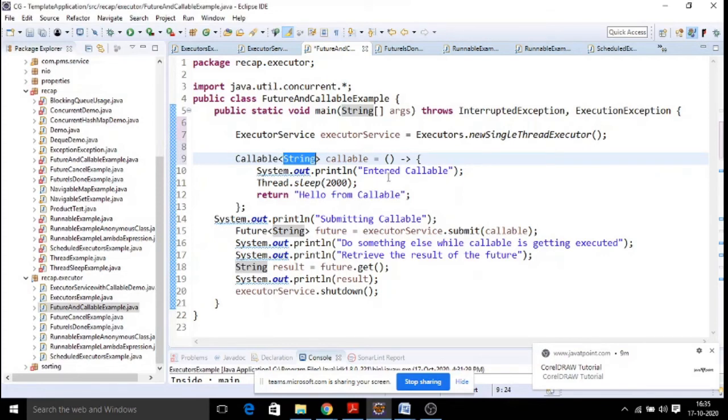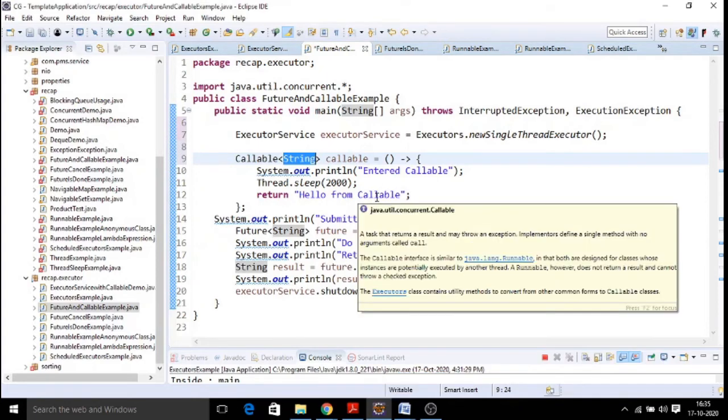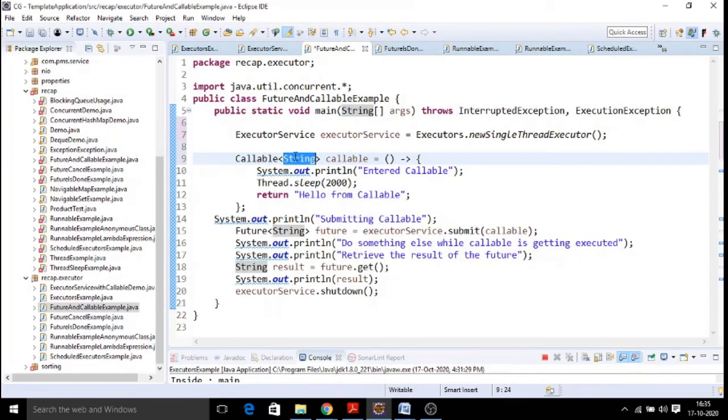Future means sometime later; once a thread's logic is completed, it will give the value, right? So that is the reason the name is given as the Future class here. After the thread has completed its execution, the result is stored in the future. That is the advantage of callable. Now, callable is also created with some task. That task we are going to assign to our executor service.